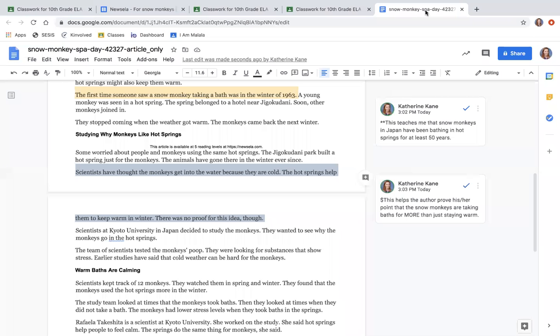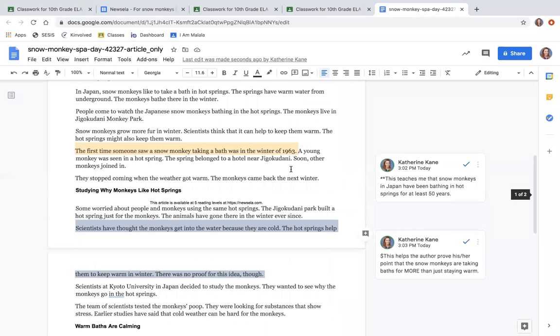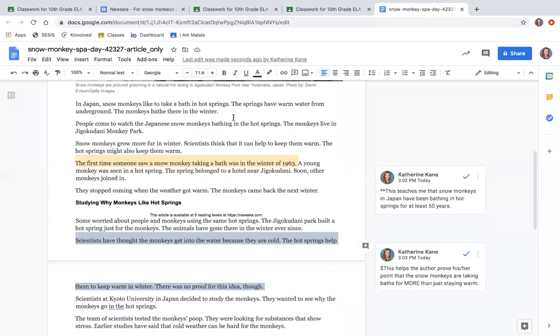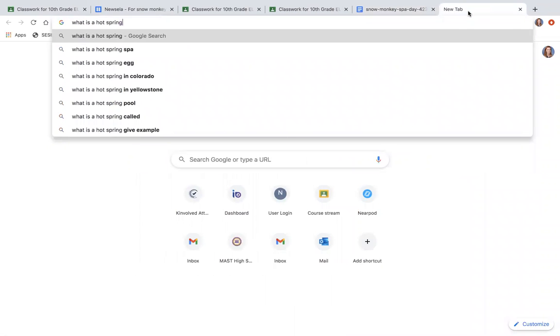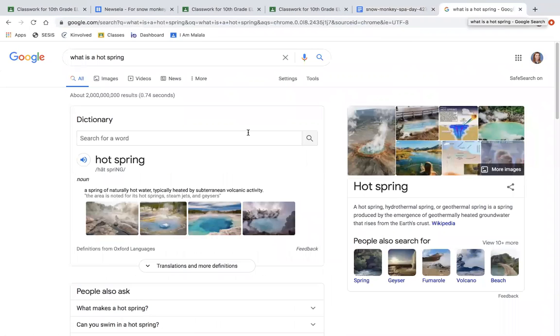If there are any words in here that you don't understand, here's what we'll do. Just like when we Googled hot springs before, say you were reading this alone, you didn't know what a hot spring was. Ready? What is a hot spring?